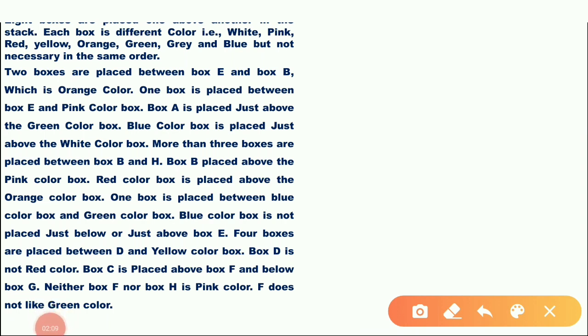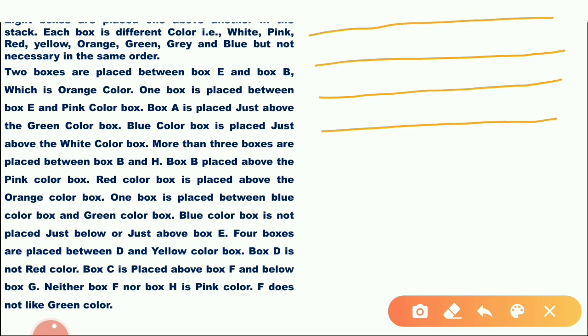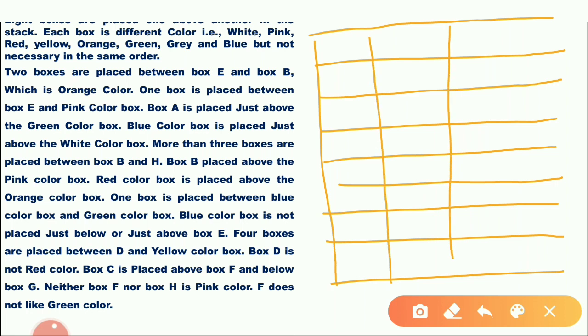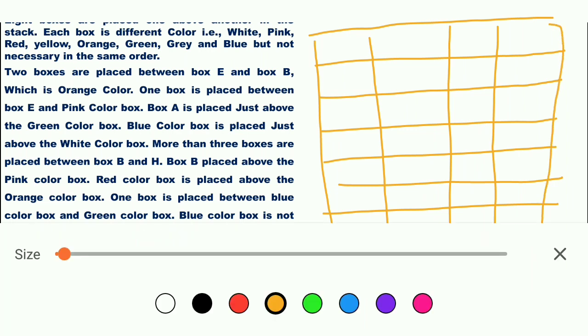There are how many boxes? 8 boxes. Okay. 1, 2, 3, 4, 5, 6, 7, 8. Two possibilities.